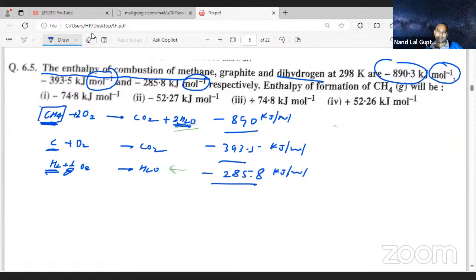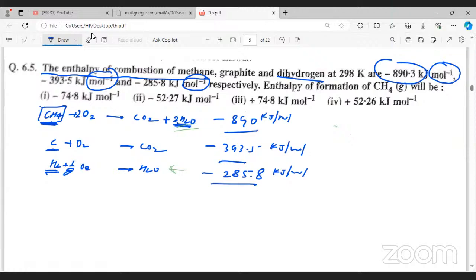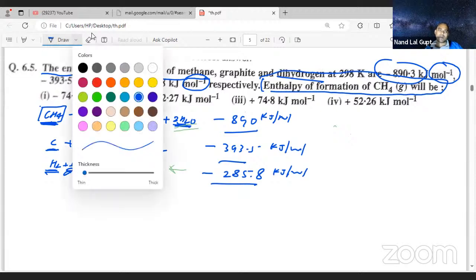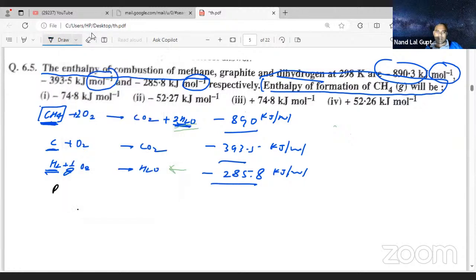Okay. Then the next point they are asking is the enthalpy of formation of CH4. What is the enthalpy of formation? Enthalpy of formation means the formation of 1 mole of compound from its standard states. So what is the required reaction? The standard state of carbon is C and the standard state of hydrogen is H2. So it will give CH4.